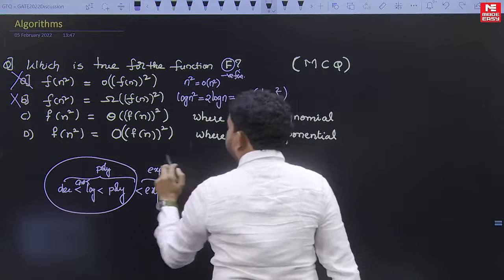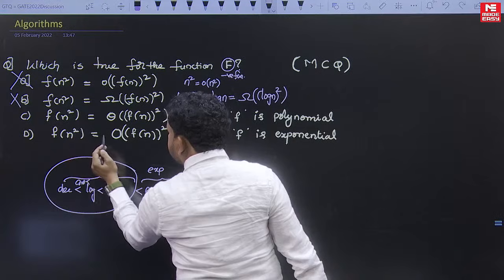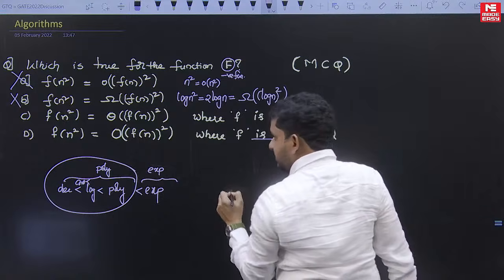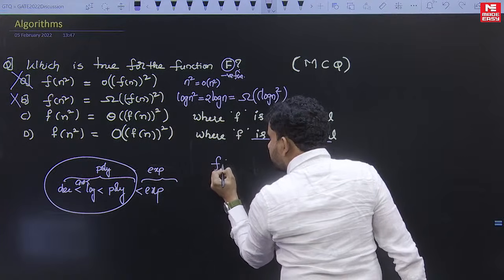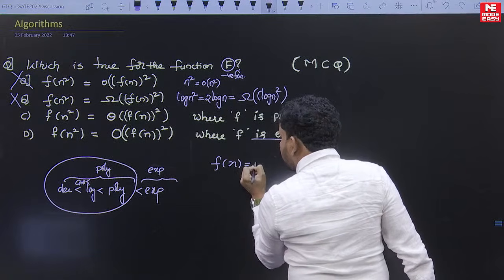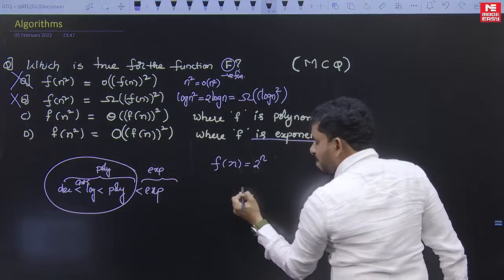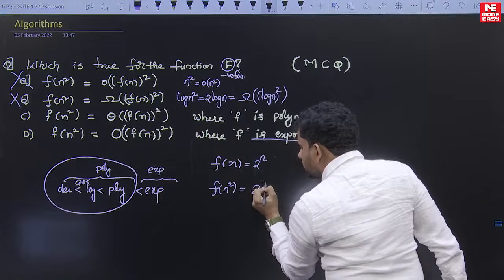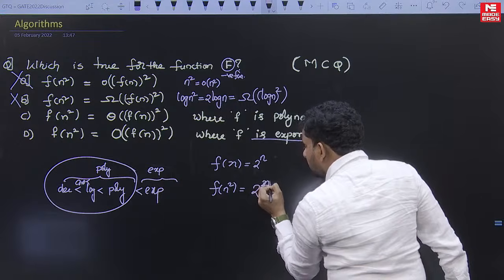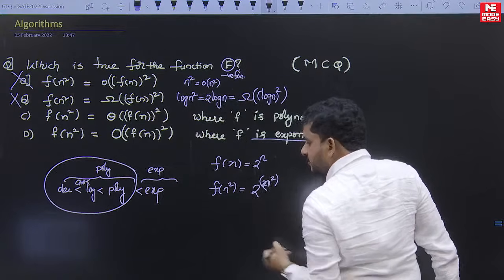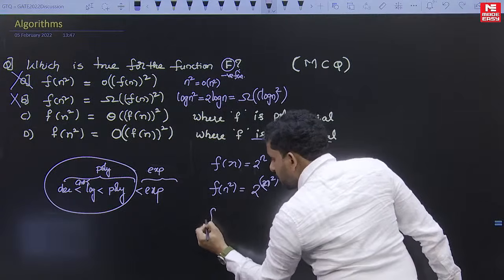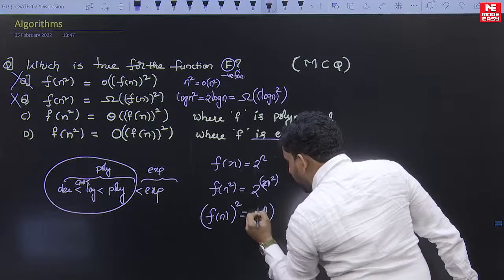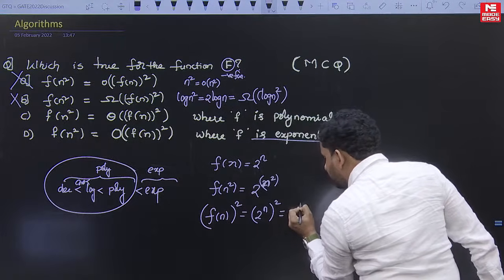Now the other part: f of n square is big O of f of n whole square, with f of n exponential. Suppose f of n is 2 power n. Then f of n square is 2 power n square. And f of n whole square is 2 power n whole square, which becomes 2 power 2n.